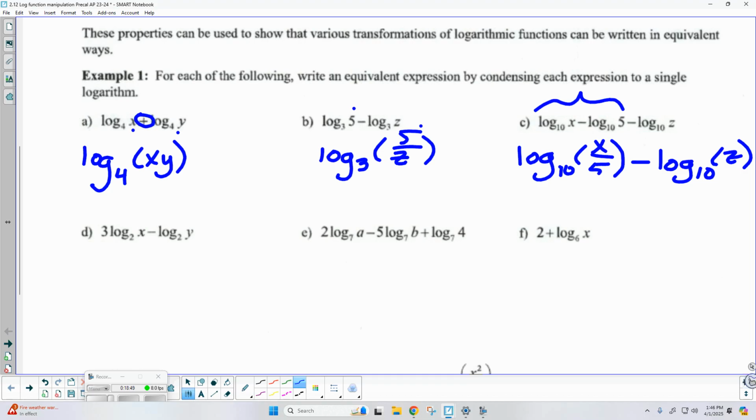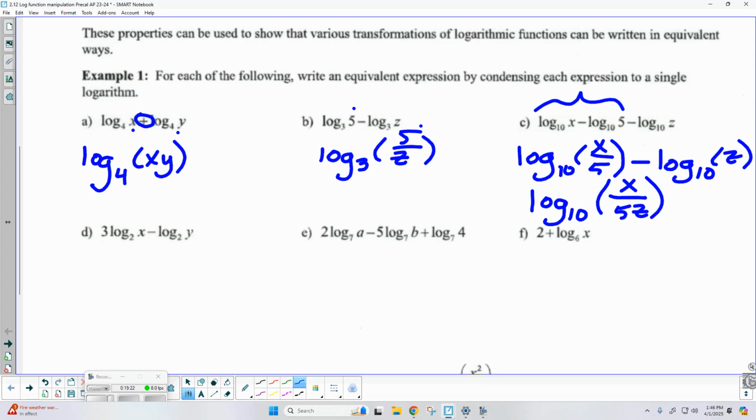Now, we've got 2 more logs that are separated by subtraction, so I'm going to divide the arguments. We are going to end up with x over 5 divided by z, but let's simplify that. Can anybody tell me what my final answer is? Log base 10 of what? Is it x over 5? Very close. x over 5z. The z would have to go in the denominator.